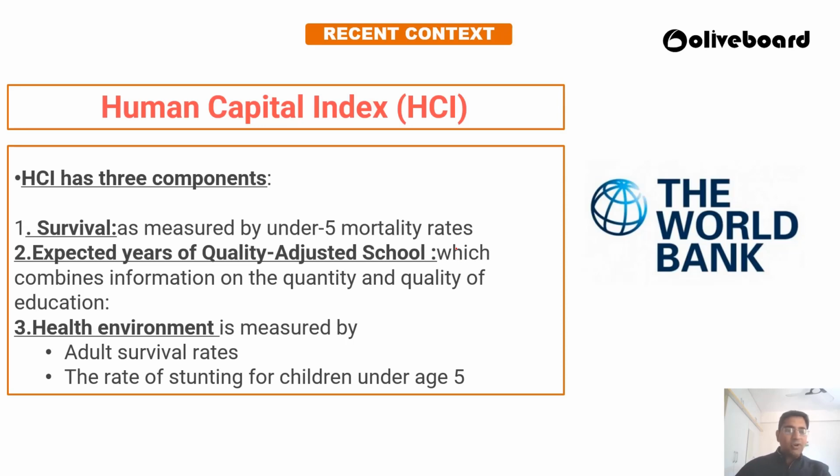Then expected years of schooling, quality adjusted, combines the quality and quantity of the education provided, and there are different parameters for that. Then healthy environment means the adult survival rate and the rate of stunting for children under 5. So all these three parameters are utilized to find out the human capital index.